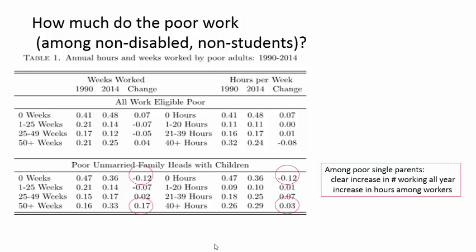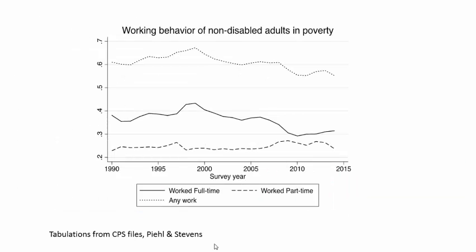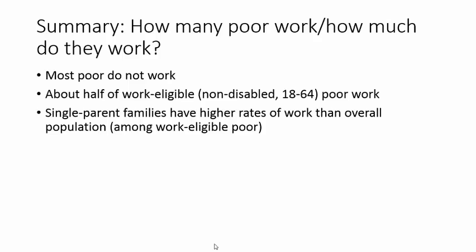Both of these factors, the EITC and welfare reform, likely played some role in the trend toward increased work by poor single parents. This figure expands on the table to show the timing of changes in the amount of work among poor, non-disabled, work-eligible adults. For those working full-time and those working part-time, there were increases in the fraction working until approximately 2000, and then there has been an ongoing decline that accelerated with the 2008 recession. The timing here provides a further suggestion that these trends may be very sensitive to overall economic conditions.